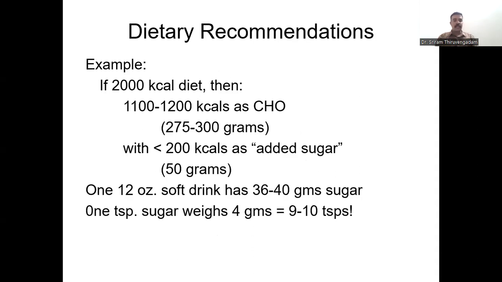So this is the dietary recommendation. So if 2000 kilocalories, then it is going to be 1100 to 1200 kilocalories as carbohydrates, which has to be taken. If the total is 2000, 1100 to 1200 is going to be carbohydrates.